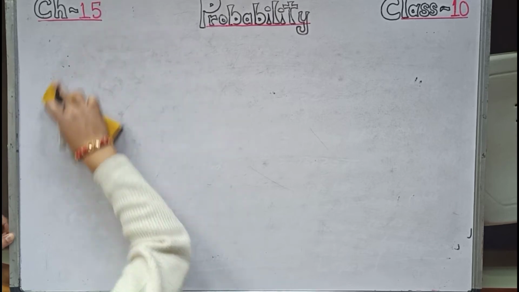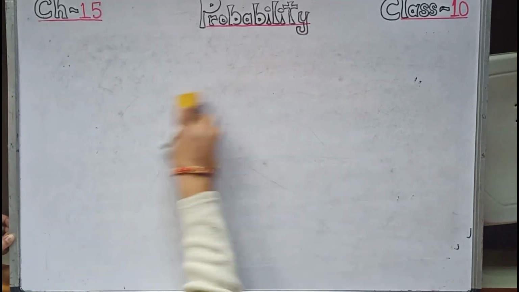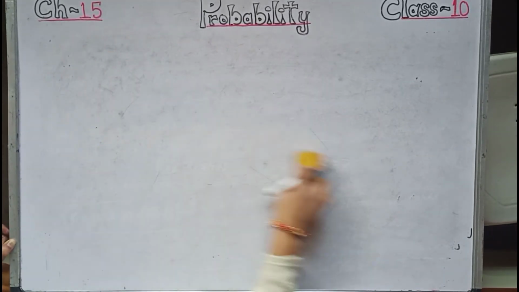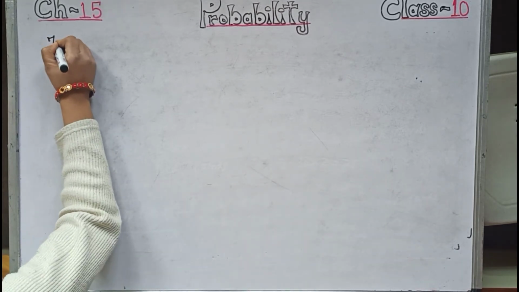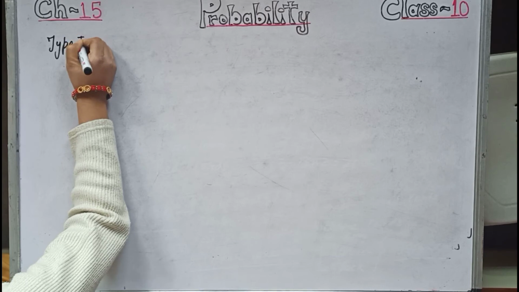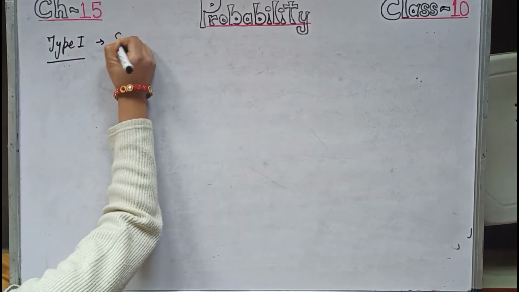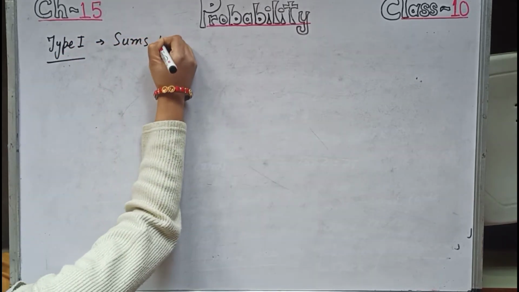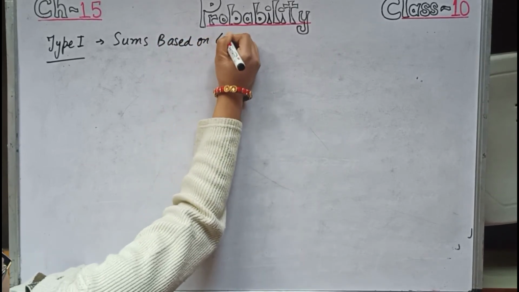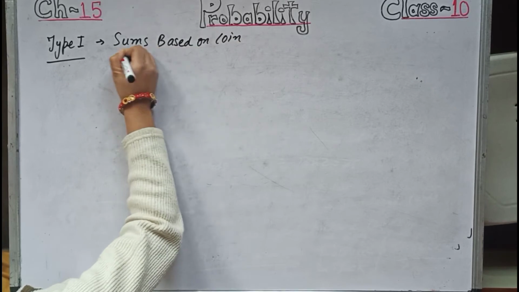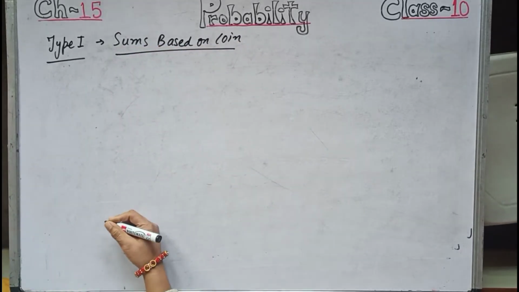So in probability, roughly 5 types of sums come. So first is type 1, sums based on a coin, obviously a fair coin.